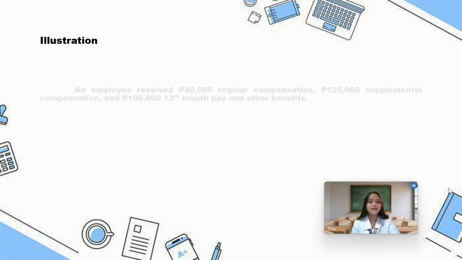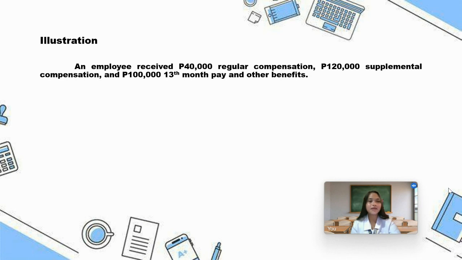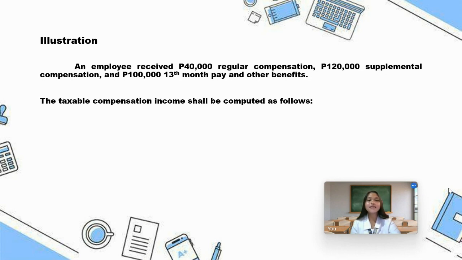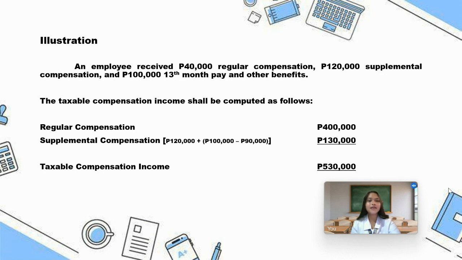We have here an illustration. An employee received 400,000 regular compensation, 120,000 supplemental compensation, and 100,000 for the 13th month pay and other benefits. The taxable compensation income shall be computed as follows. Regular compensation 400,000, supplemental compensation 120,000 plus 100,000 minus 90,000, we have 130,000. Therefore, the taxable compensation income is 530,000 pesos.